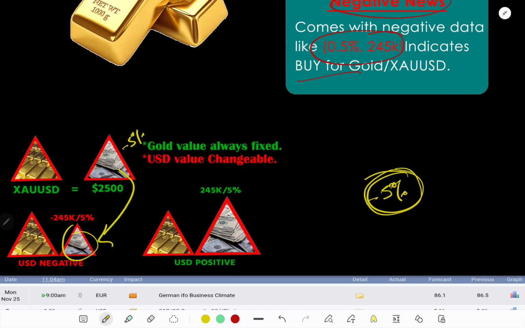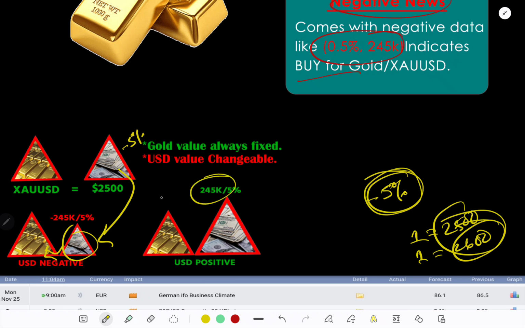So in that case, gold is bigger than USD. The previous one was one gold equal to 2500 USD. Since gold is always fixed, one gold is now equal to 2600 maybe, or 2550 maybe. In that case we will buy gold because gold price is increasing.